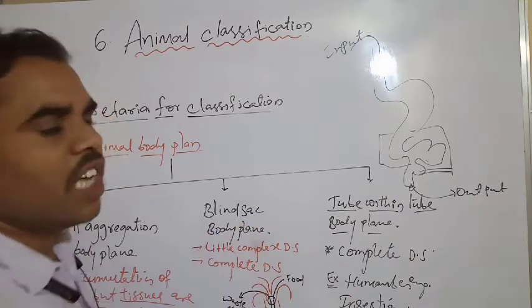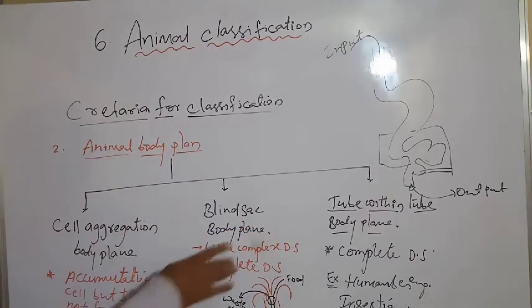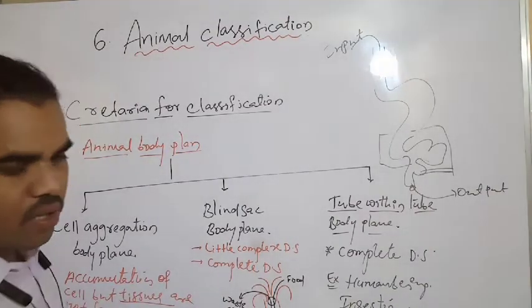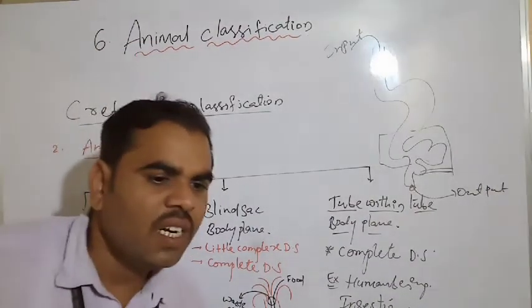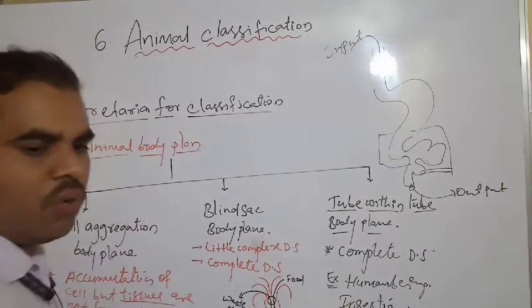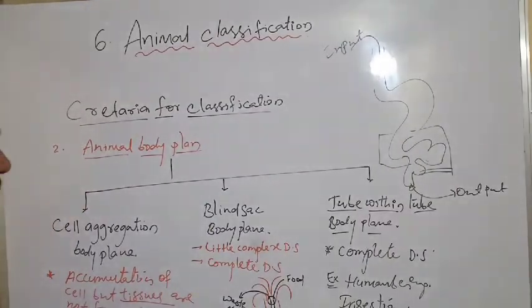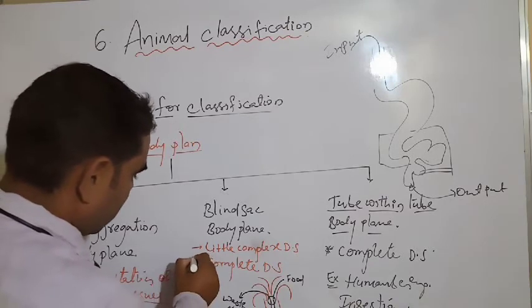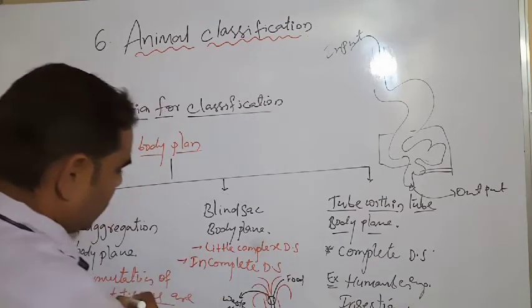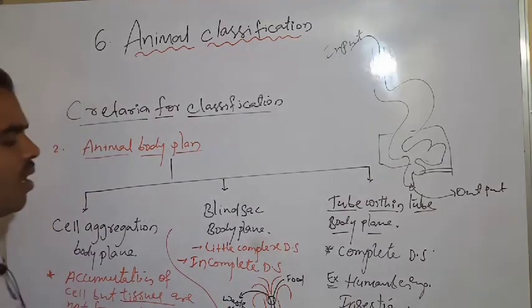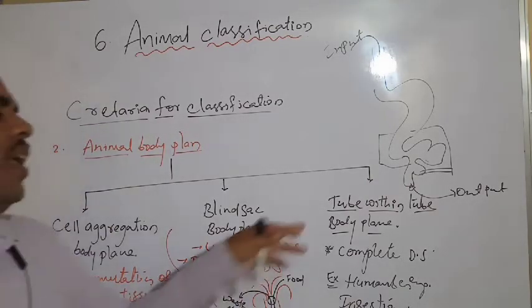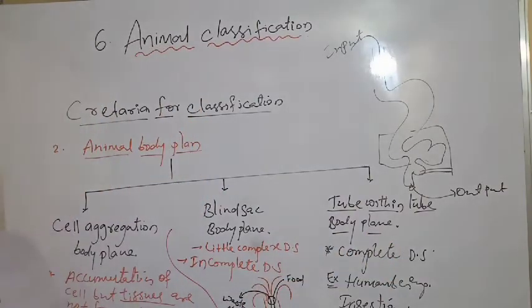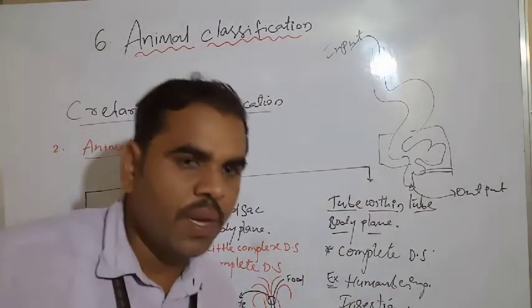Next, blind sac body plan, little complex, the digestive cavity incomplete. Next, tube within tube body plan. The best example is a human being.